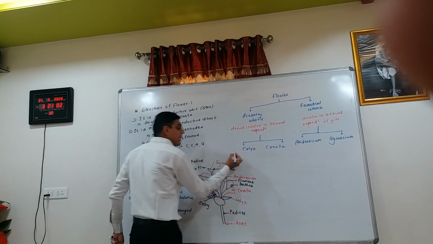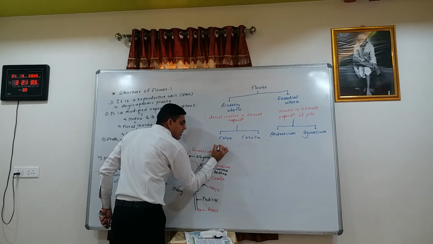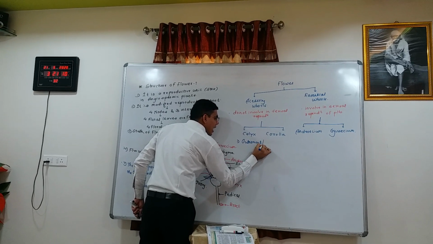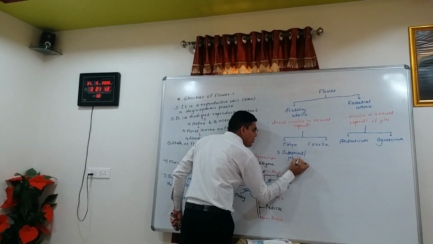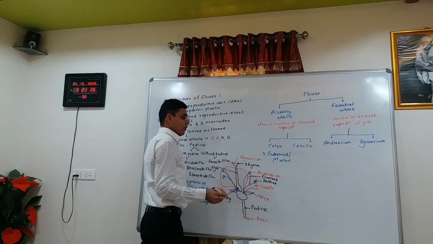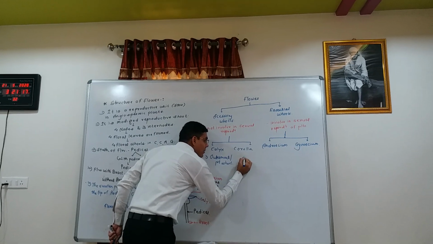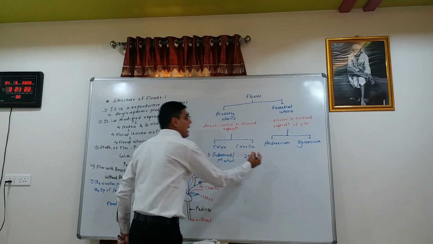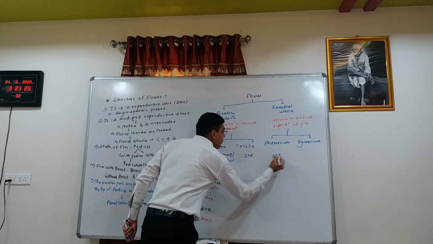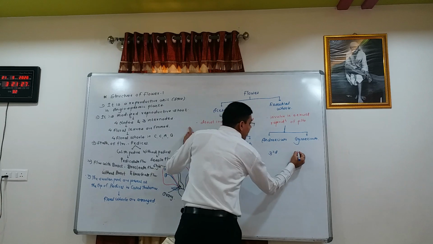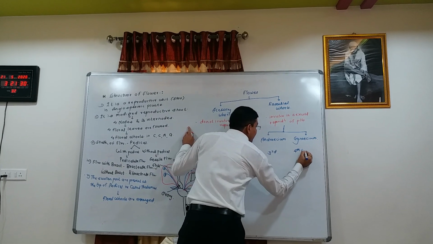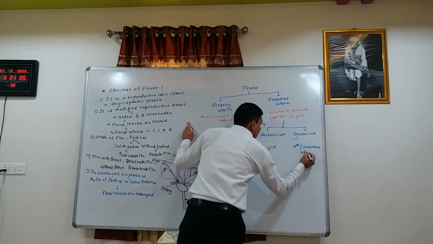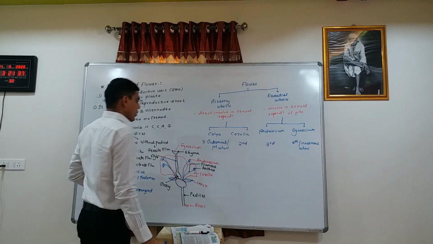Okay, these are the four floral whorls we are going to study comparatively. First, calyx: it is the outermost or first whorl of the flower. The corolla is the second whorl, the androecium is the third whorl, and the gynoecium is the fourth and innermost whorl of the flower.